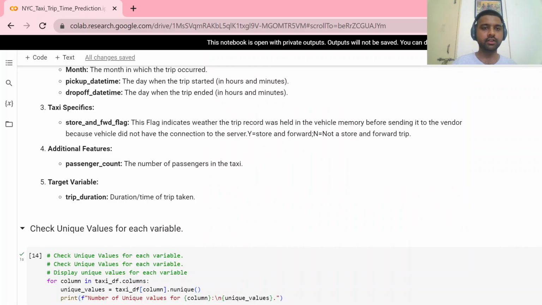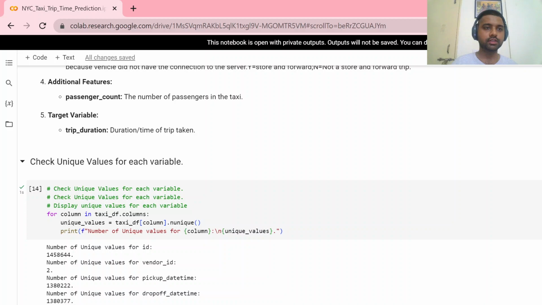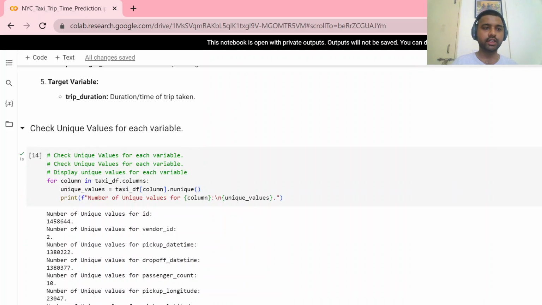The flag indicates whether the trip record was held in the vehicle memory before sending it to the vendor, because the vendor did not have a connection to the server. Then there is passenger count, the number of passengers, and this is our target variable, trip duration.